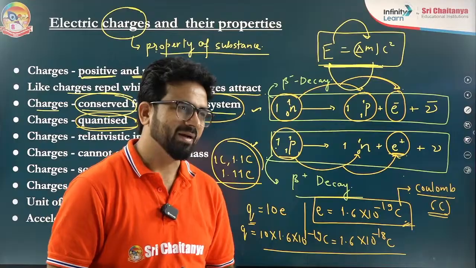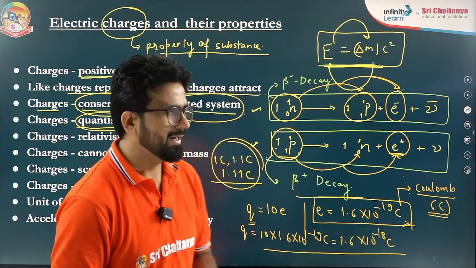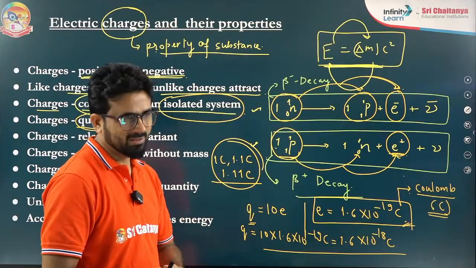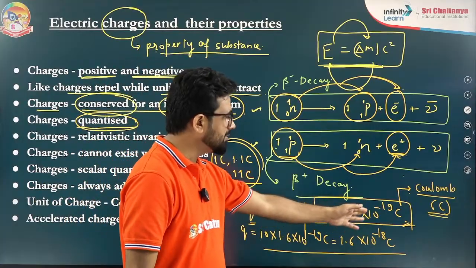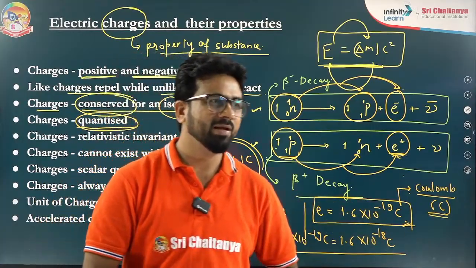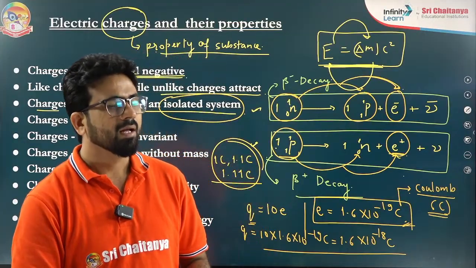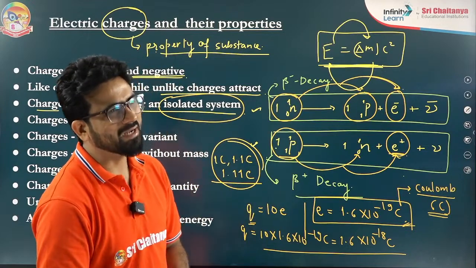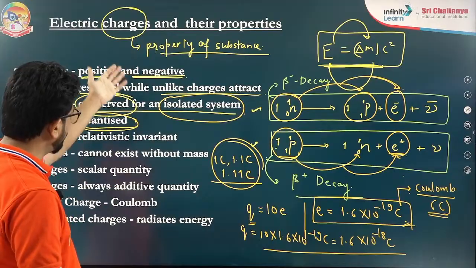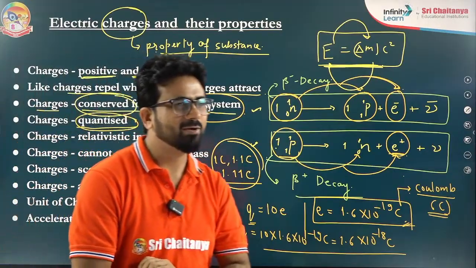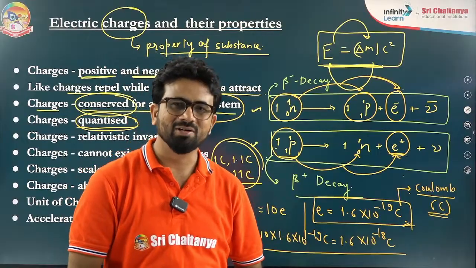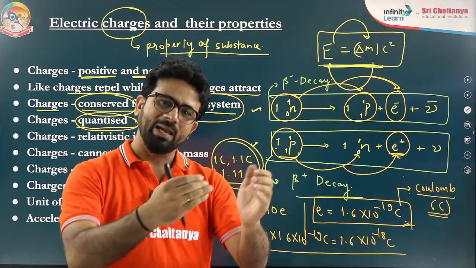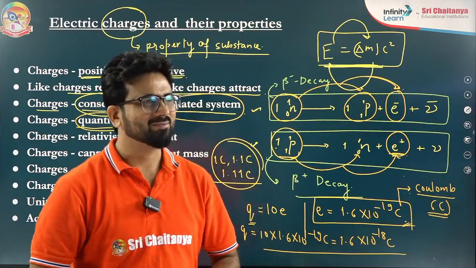Please focus. Yes, beta. Prajit, 0.1 Coulomb is possible. I told you it's very big. That's why I have written 1.1 is also possible, 1.11 is also possible. It's very big as compared to 1.6 into 10 to the power minus 19 Coulomb. That's why I'm telling you. Please understand it. This is the first chapter of 12th class, beta, electric charges and electric field. I am taking only the very basic property of the charge. We just started the 12th class first chapter, the very first topic. So I am not jumping from one topic to another. I am starting from page 1. Okay, please understand.